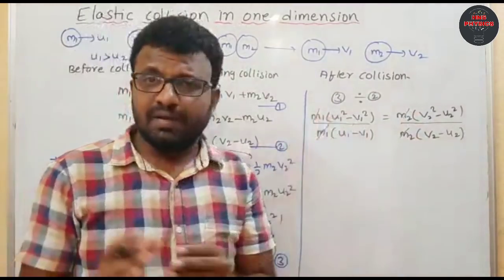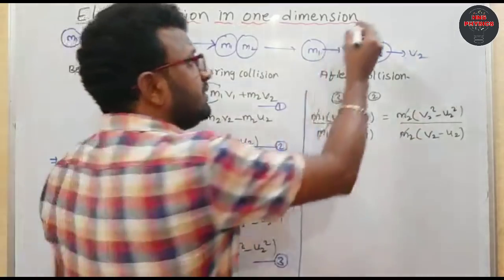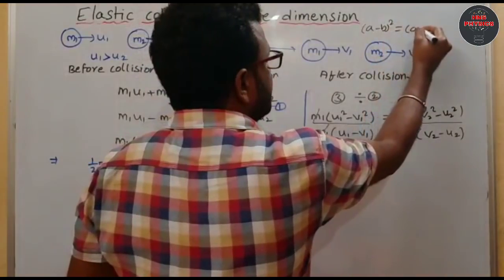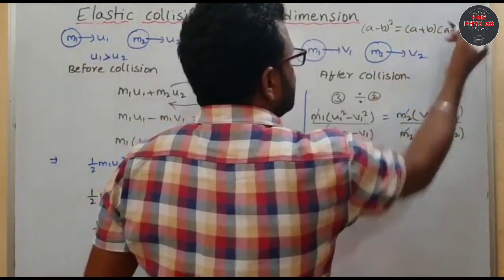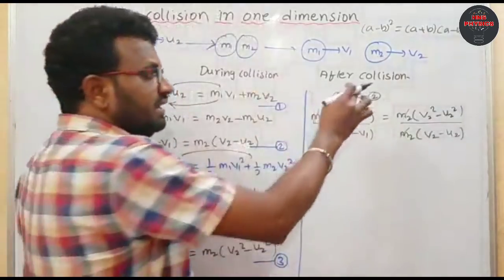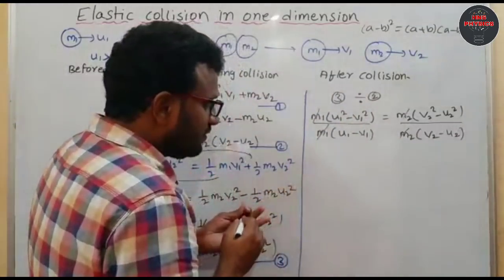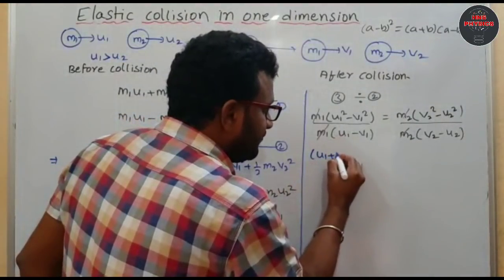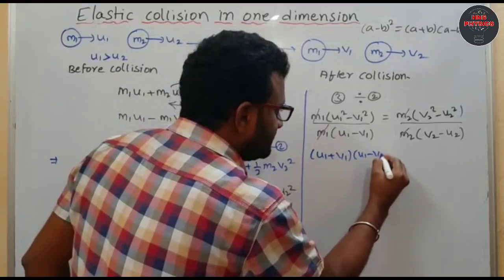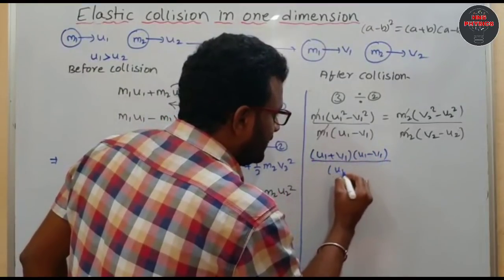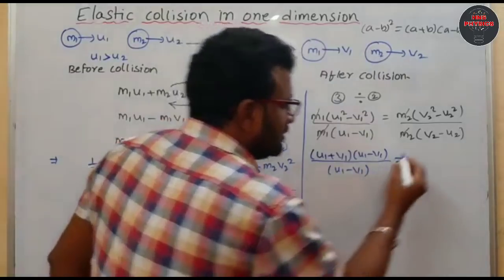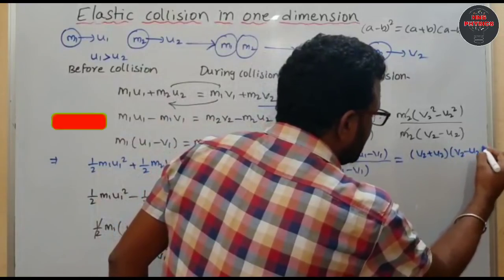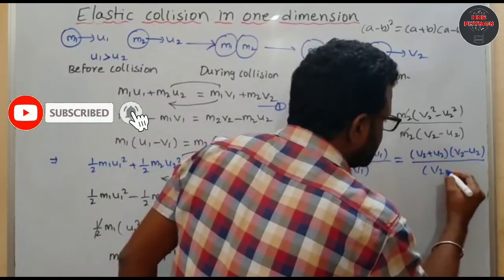It looks like a square minus b square. The formula we know is a square minus b square equal to a plus b into a minus b. In the same way, write here u1 plus v1 into u1 minus v1, by u1 minus v1, equal to v2 plus u2 into v2 minus u2, by v2 minus u2.